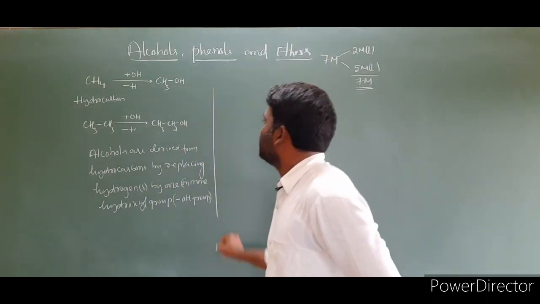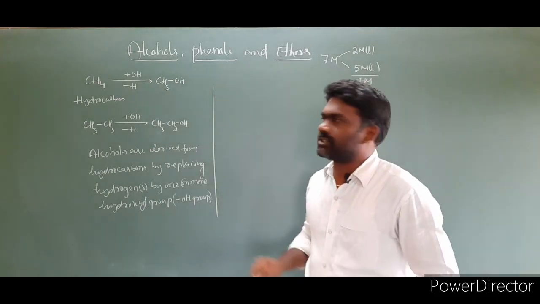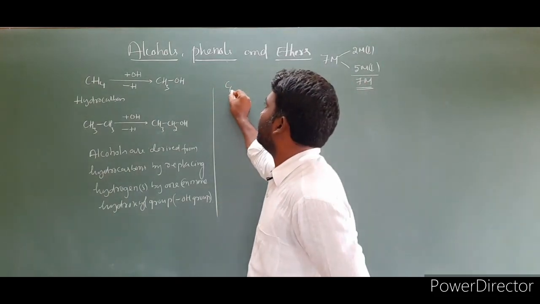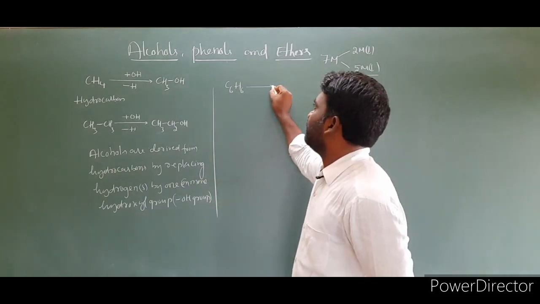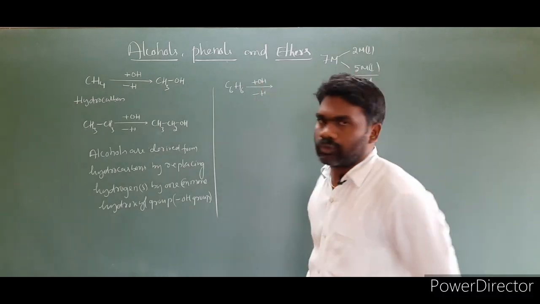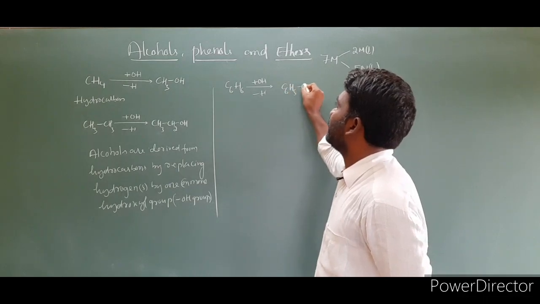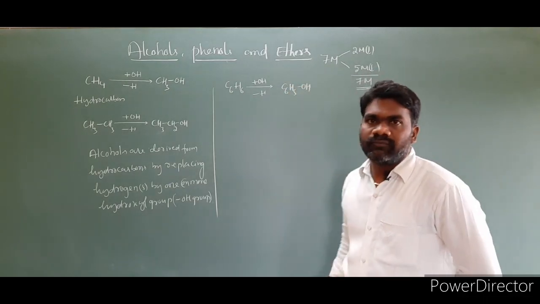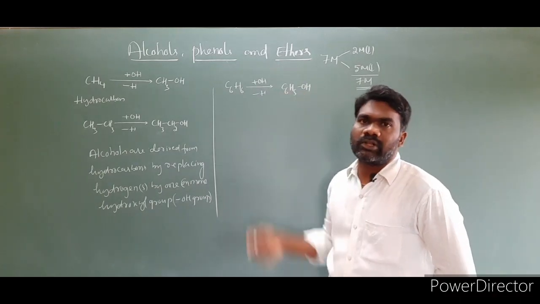In phenols the OH group is directly attached to the aromatic system. So what I mean is, I am taking benzene, C6H6. Remove one hydrogen from the benzene and add a hydroxyl group, or OH group. Then the resulting species is C6H5OH. In phenols, the OH group is directly attached to the aromatic system.